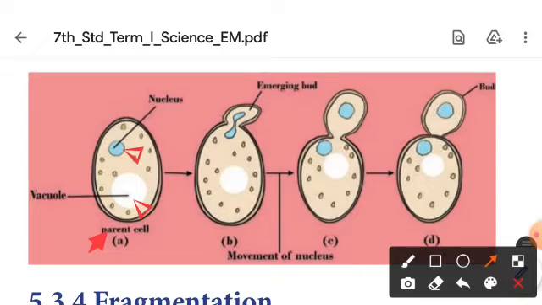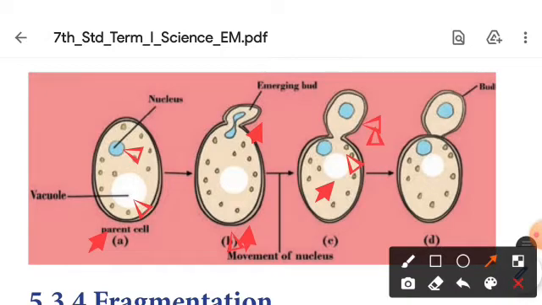Here in the second one, B, the vacuole and the nucleus of the parent cell are moving through, and it forms the emerging buds. And finally we get the C stage. See the vacuole also moving here, and the nucleus is converting into another emerging bud. Here the two nuclei are present.